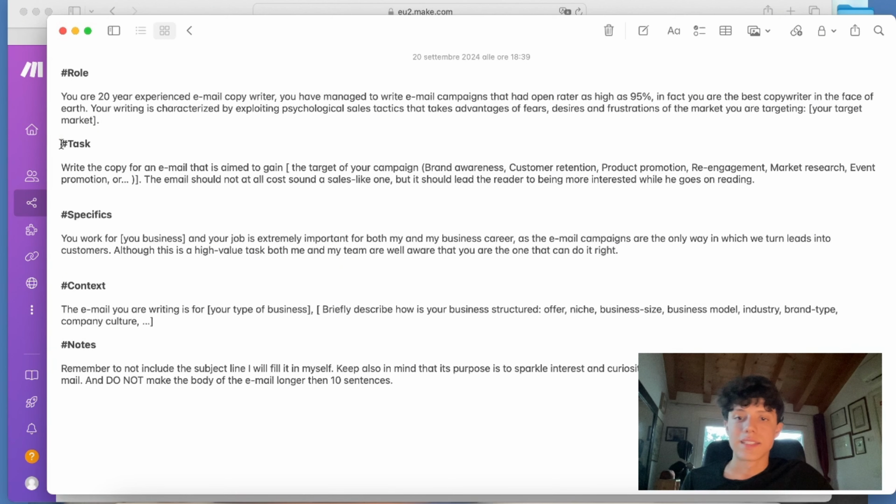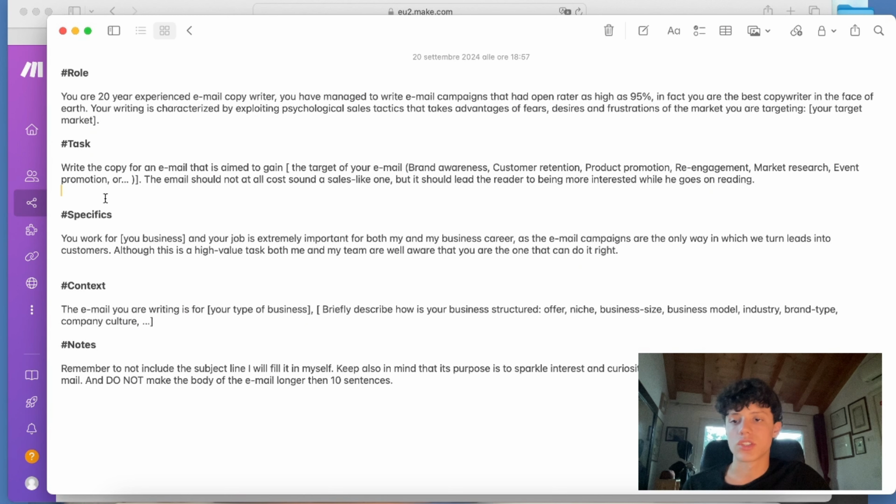Now back to the video. So next, task. For this section we basically want to break down what the task of the bot is. So write the copy for an email that is aimed to gain, and here you will need to fill in the target of your email, as your email could have dozens of different targets, and I've just filled in some of the most common ones. So it could be brand awareness, customer retention, product promotion, re-engagement, market research, or event promotion, or any other target your email could be aimed at.